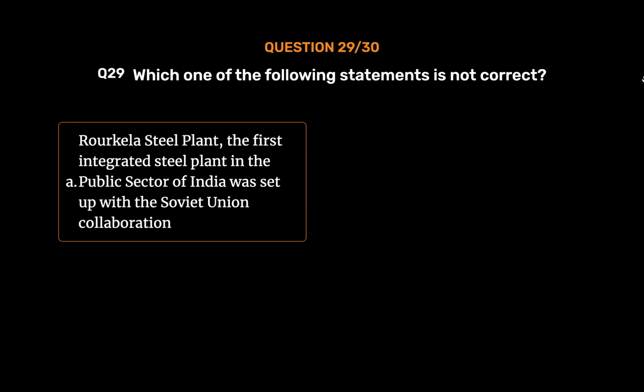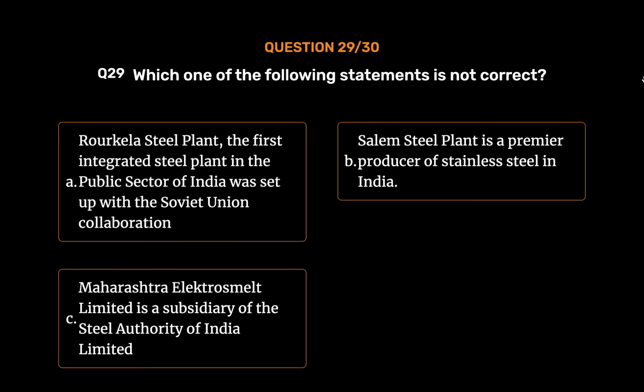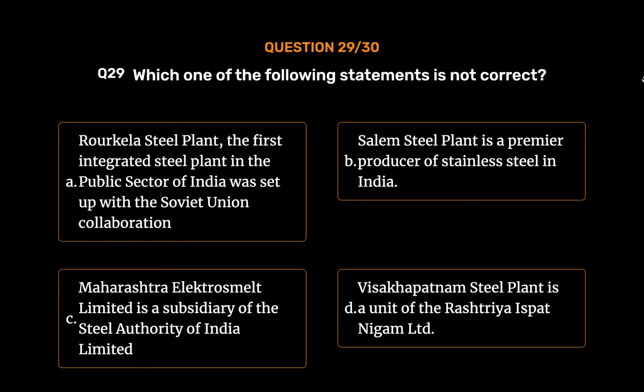Question number 29. Which one of the following statements is not correct? Option A. Rourkela Steel Plant, the first integrated steel plant in the public sector of India, was set up with the Soviet Union collaboration. Option B. Salem Steel Plant is a premier producer of stainless steel in India. Option C. Maharashtra Electrosmelt Limited is a subsidiary of the Steel Authority of India Limited. Option D. Visakhapatnam Steel Plant is a unit of the Rashtriya Ispat Nigam Limited. The correct answer is Option A.